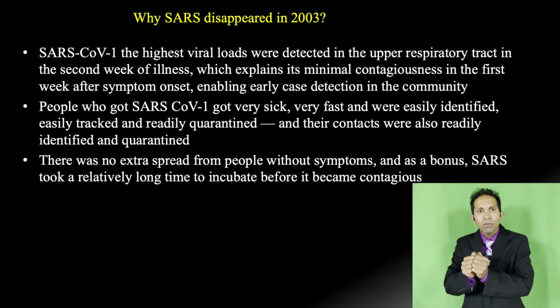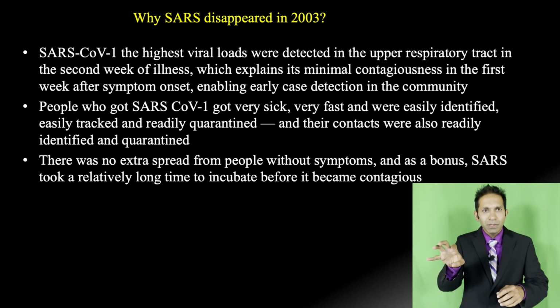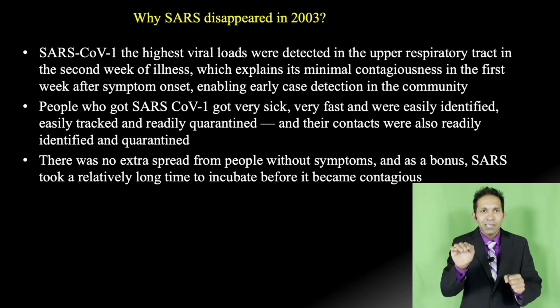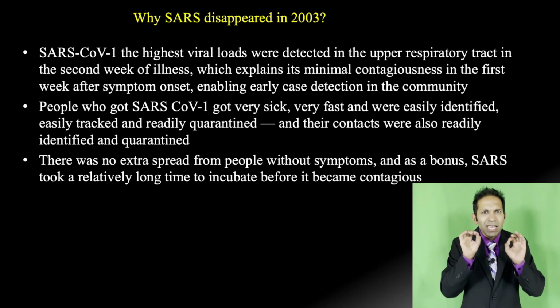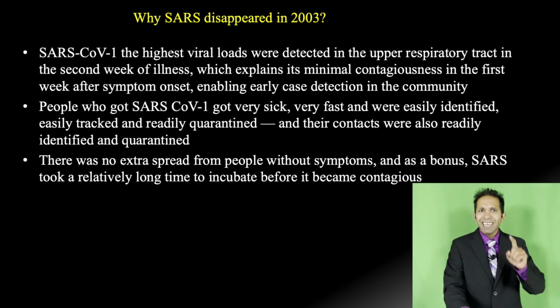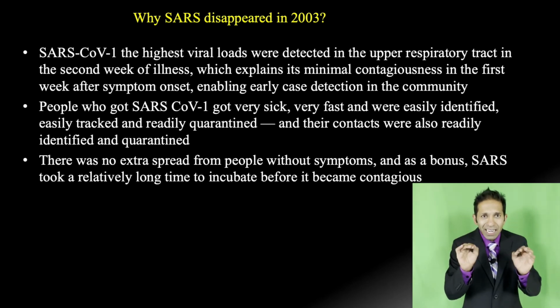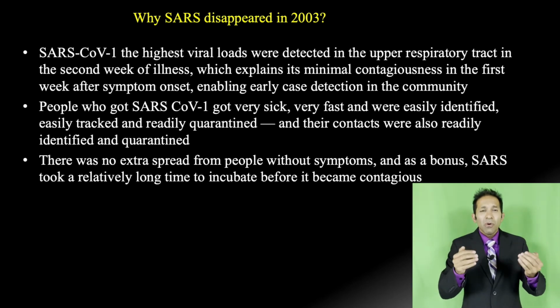During the second week of illness, when they were already in the hospital, you could isolate them, quarantine them, trace their contacts, and quarantine them too. That was the main reason we were able to control SARS-CoV-1 infection in 2003. Another point is that the Chinese government got rid of civet cats, which were the intermediate host. We still don't know the intermediate host of SARS-CoV-2.